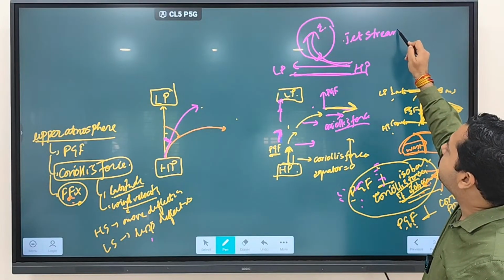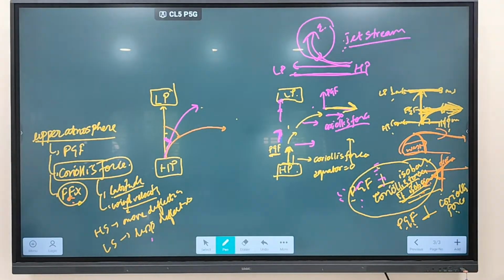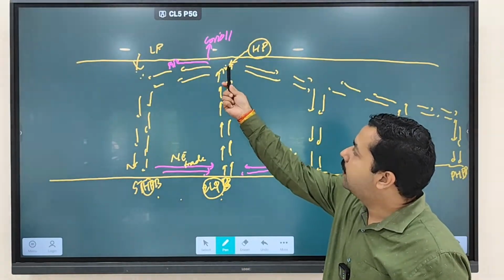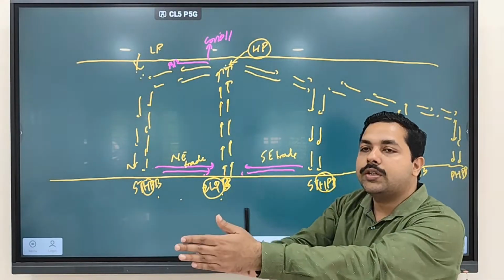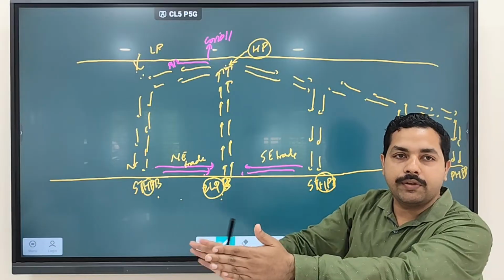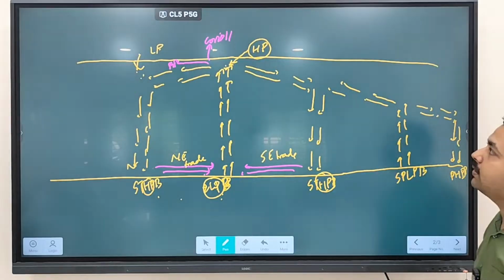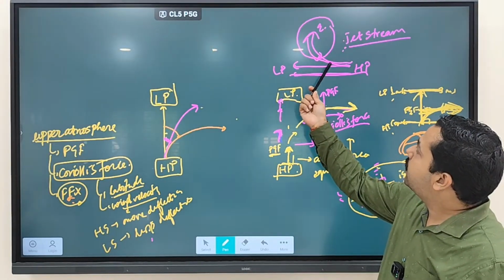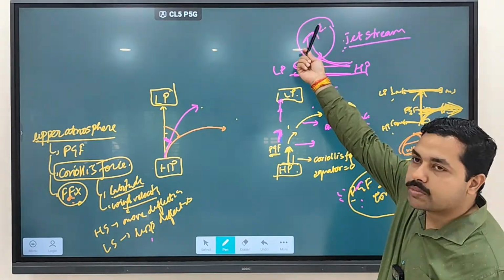This we call a jet stream. This type of wind we call which stream? Jet stream. Clear? So in the upper level, when the wind is moving from high pressure to low pressure region, because of the Coriolis force, wind is going to be deflected from its path. When wind is deflected from its path, wind will start moving in which direction? They'll be moving from the west towards the east direction.